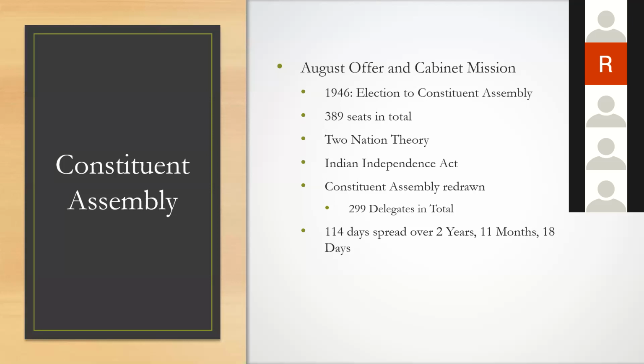Now, one major question which comes in the majority of competitive exams, irrespective of whether it is civil service, judiciary, or NET, is: what was the duration of the Constituent Assembly? Remember, the Constituent Assembly sat for 114 days, which was spread across 2 years, 11 months, and 18 days.